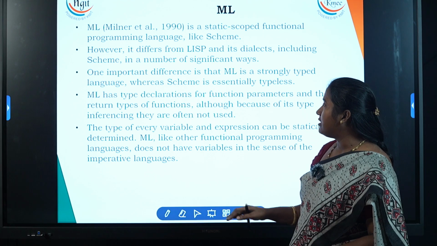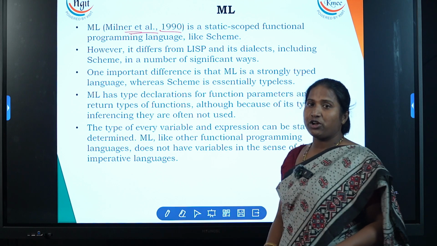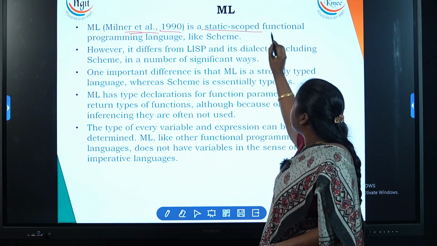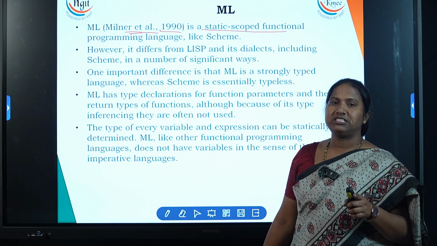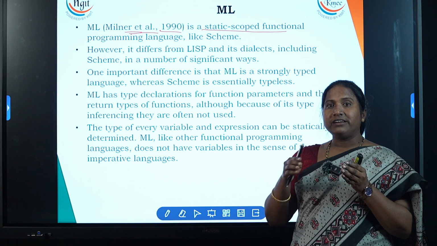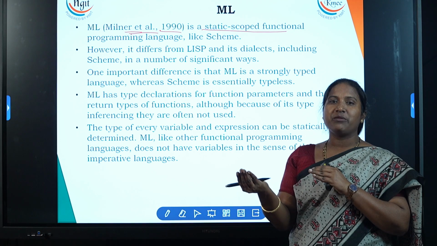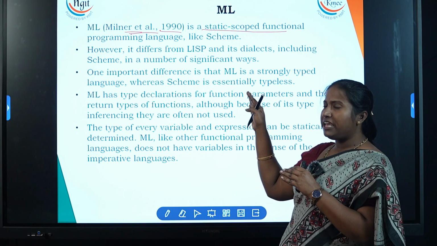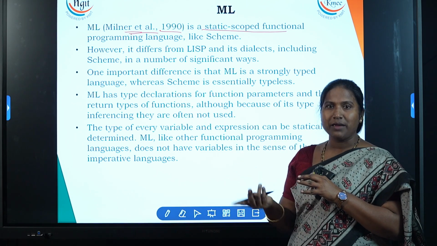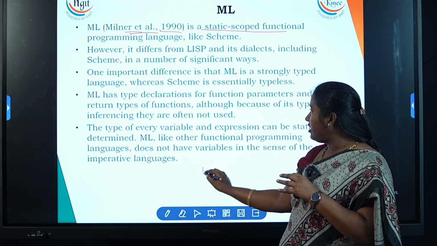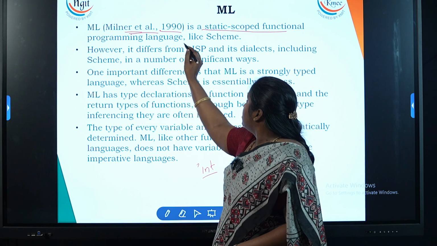Now let's talk about ML. ML is a language introduced by Milner in the year 1990, and it is a static scoped functional programming language. So here is one point you have to understand. We discussed static scoped imperative languages. Now this is static scoped functional programming languages. Now the default type is what? Static typed, static scoped, or static typed functional languages. The default type of ML is what? Integer. Fine.